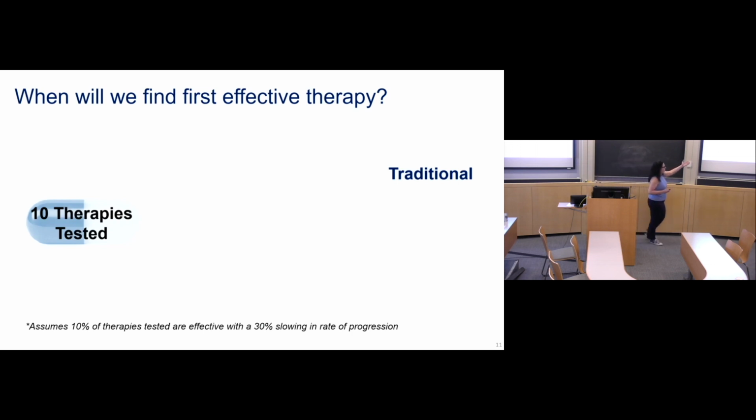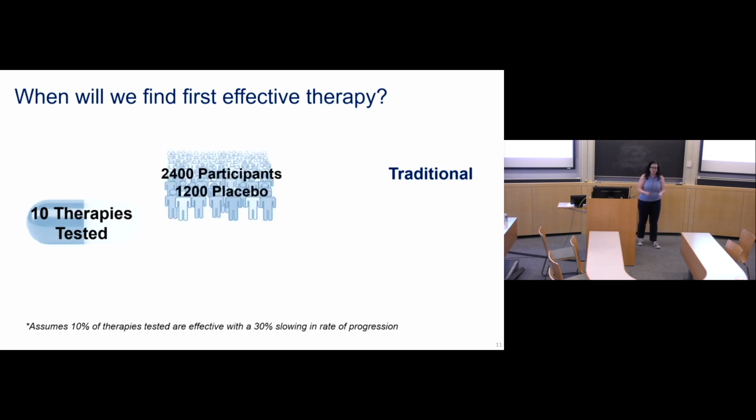So in a traditional clinical trial, which is what was used to approve the drugs that I just showed you, you enroll a bunch of participants. Usually it's 1-to-1 or 1-to-2, where you have people on the active drug versus placebo. It can take up to 10 to 12 years to get approval from the start of a study to the end of approval. And usually they're sequential. You'll have one trial here, one trial there. They might be competing trials for patients to decide whether or not they want to go into this trial or that trial. And each individual therapy has its own trial.